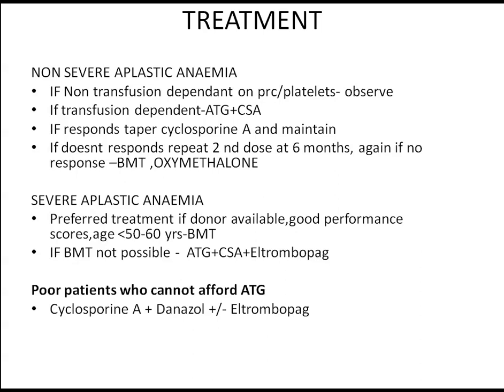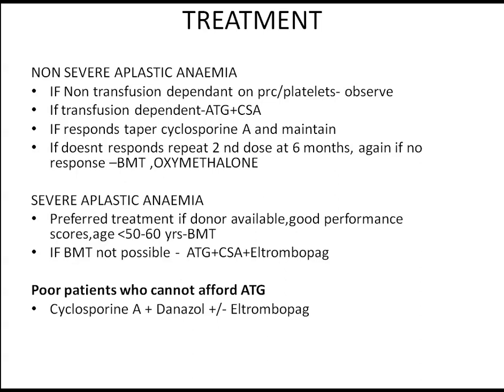And in severe aplastic anemia, if the donor is available, and the patient is young with a good performance score, the preferred treatment is bone marrow transplantation. If bone marrow transplantation is not possible due to lack of a donor or elderly age or poor performance scores, then the treatment is anti-thymocyte globulin plus cyclosporin A and eltrombopag, which is a thrombopoietin agonist.